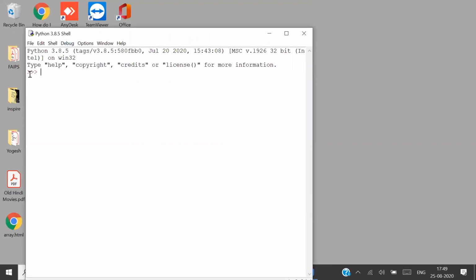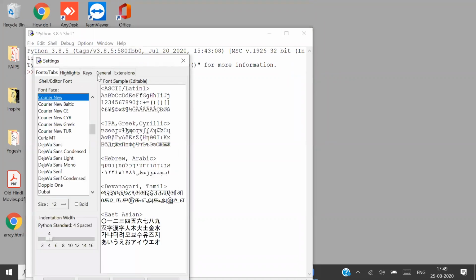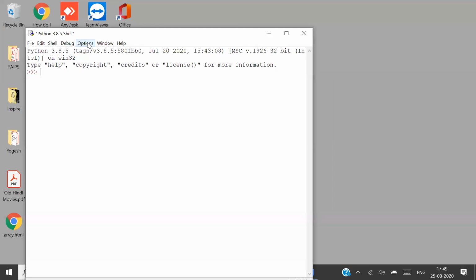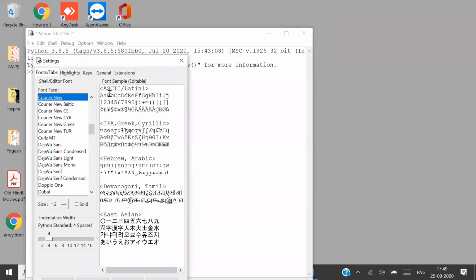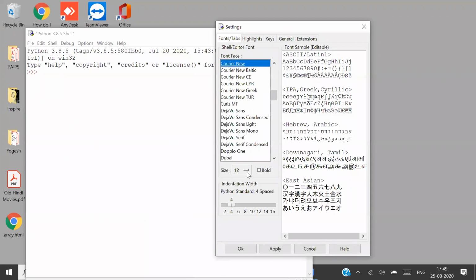These three greater than signs, this is called prompt. You don't have to type prompt. At the prompt, you can type any valid command in Python. We shall see what are valid commands in Python. And before that, let me tell you that you can configure this. In the configuration, I will tell you only one thing. See carefully, options, configure. You can set the font size according to your requirement.